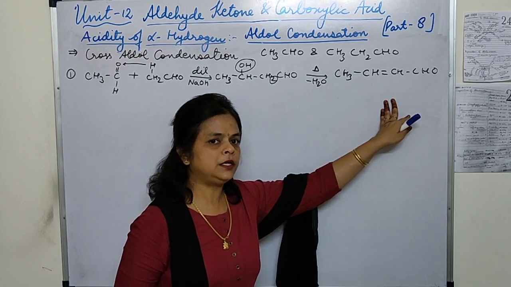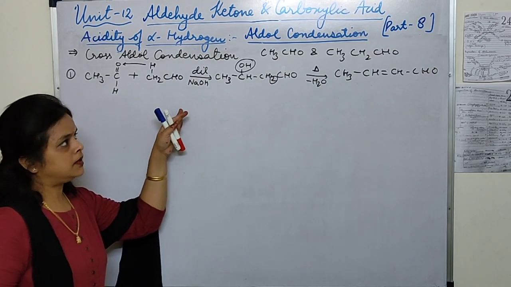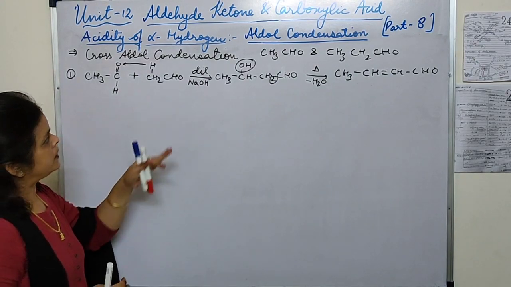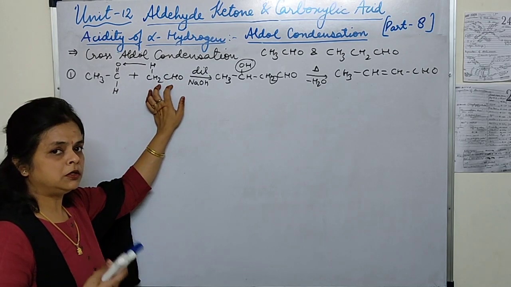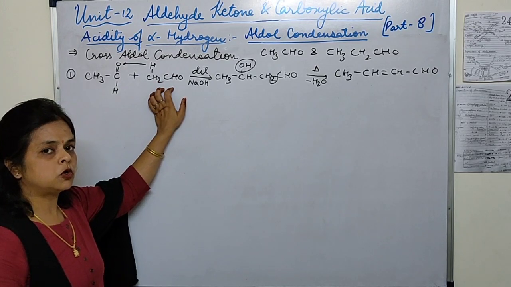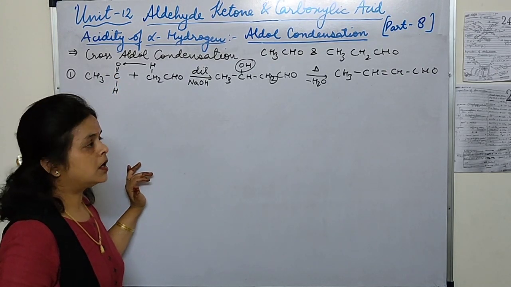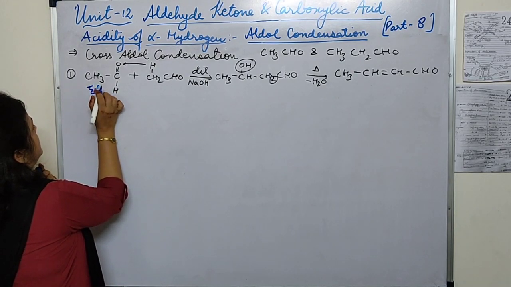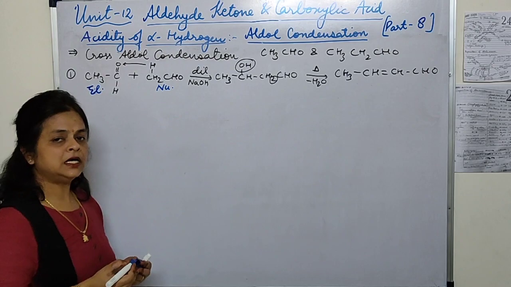You can easily write down their names. And students, in the back exercise we are also asked such type of question: also mark which of them is acting as a nucleophile and which one is acting as an electrophile. So how will you write? See, the compound which is giving the alpha hydrogen is going to form the carbanion. So it is acting as a strong nucleophile which is going to attack the electrophilic center of the other carbonyl compound. So here we will write that the first one is acting as electrophile, and the second one is acting as the nucleophile.